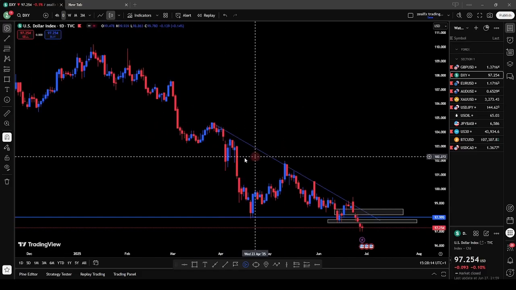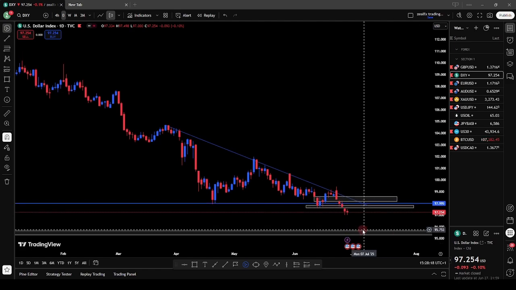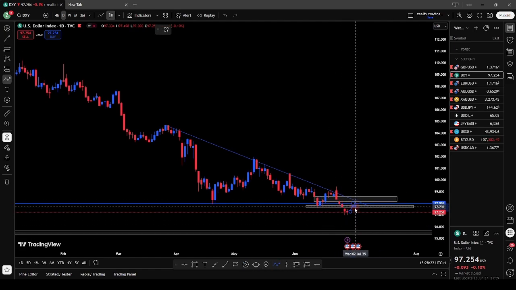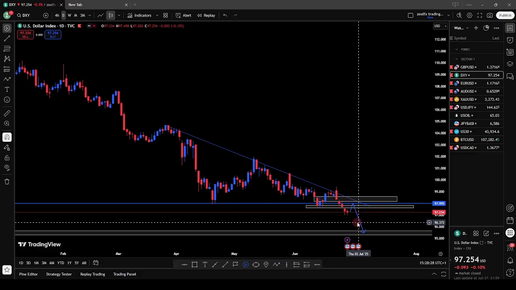So we're waiting for price to do a retest before we see price pushing lower for the dollar index, which is, we expect price to do a retest of this zone, then we'll see further downtrend for the dollar index. So we're looking for selling opportunity on the dollar index this coming week.